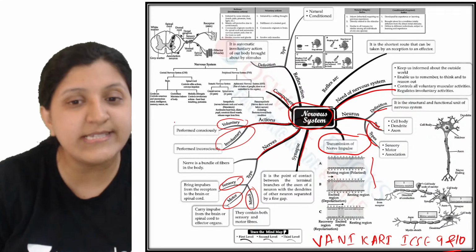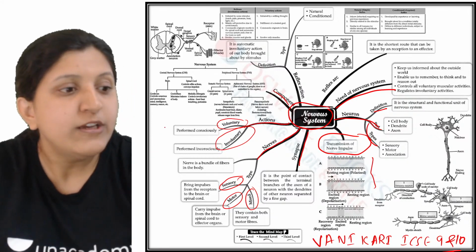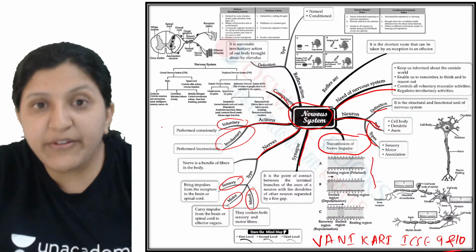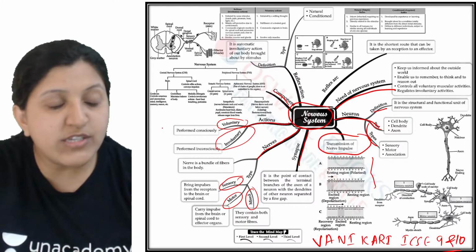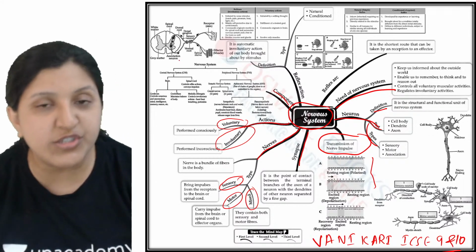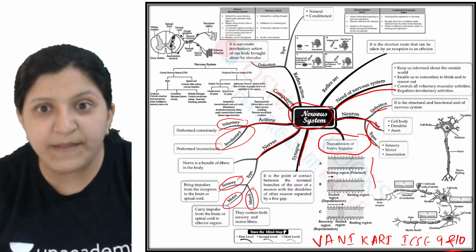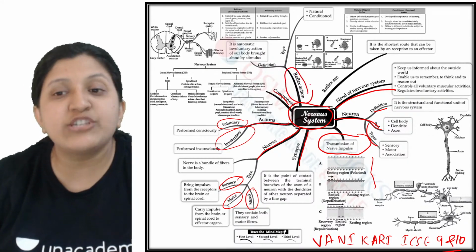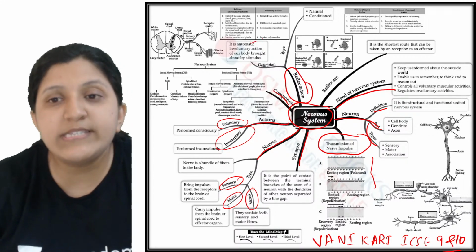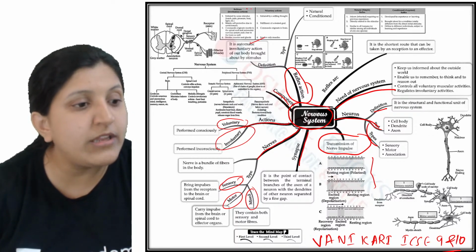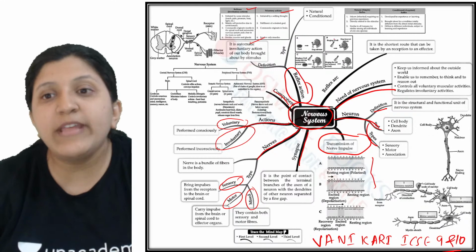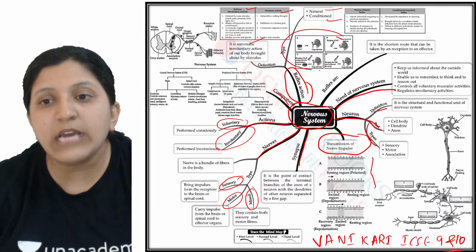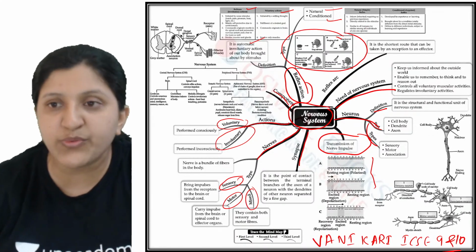Since we are studying the nervous system here, we will be looking at the central nervous system, the peripheral nervous system, the structure and function of the brain, and the structure and function of the spinal cord. All that we will have a look at. Now, what exactly is reflex action, and who is controlling the reflex action? Its definition, then the difference between reflex action and voluntary action. Then there is natural reflex and then there is conditioned reflex. We will have a look at what these conditioned reflexes and natural reflexes are.